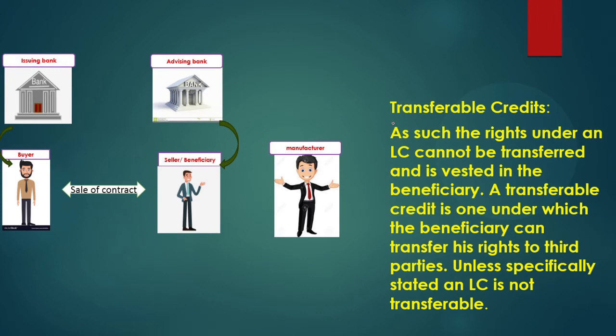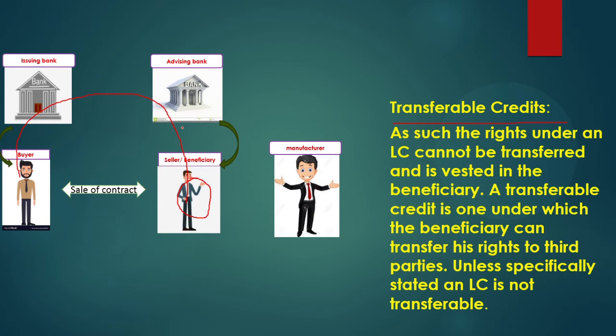Next is transferable credit. Transferable LC means the word transfer, which means a third party has come. The buyer issues the LC, advised to the seller. Suppose this beneficiary is just part of a holding company, and the manufacturer is another company.